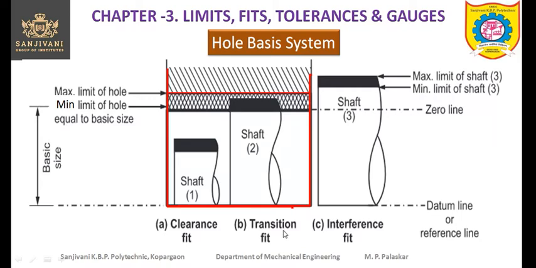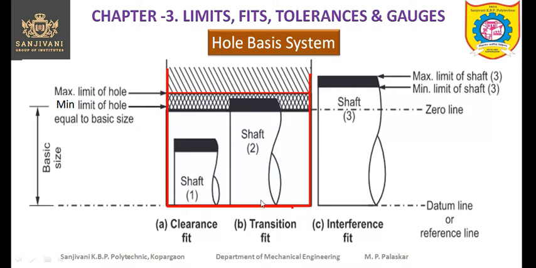Now in transition fit, here this is the tolerance zone for the hole and this is the tolerance zone for the shaft. In transition fit, it is observed that the biggest shaft is bigger than the smallest hole, and the smallest hole is smaller than the biggest shaft, right?